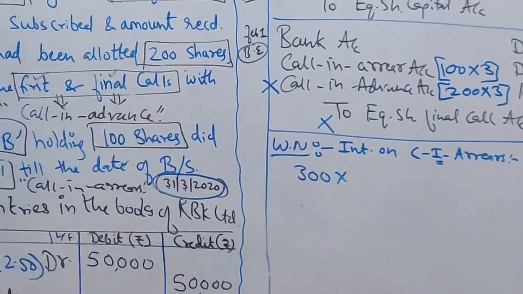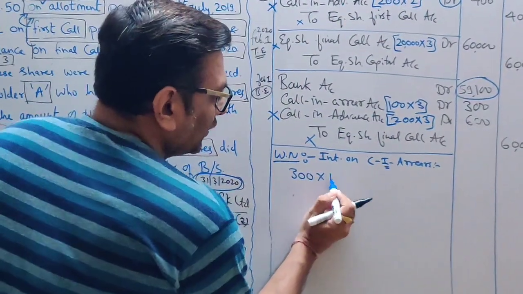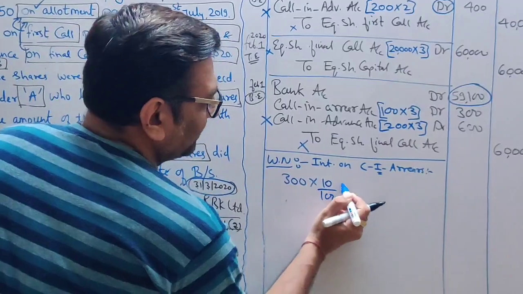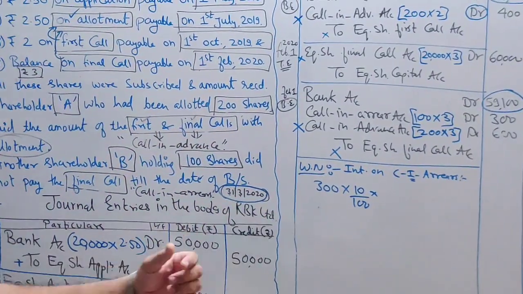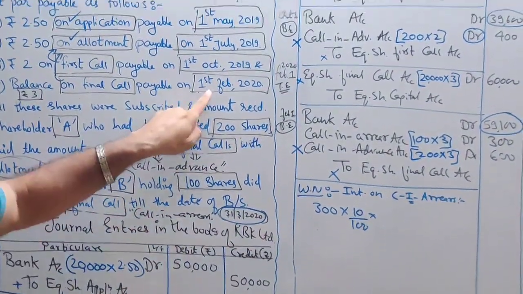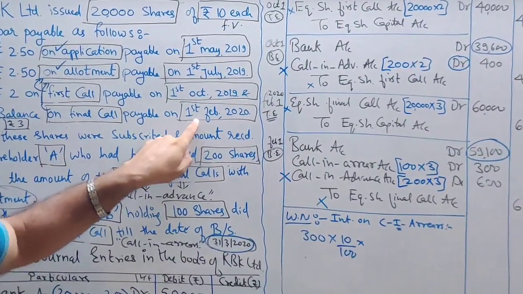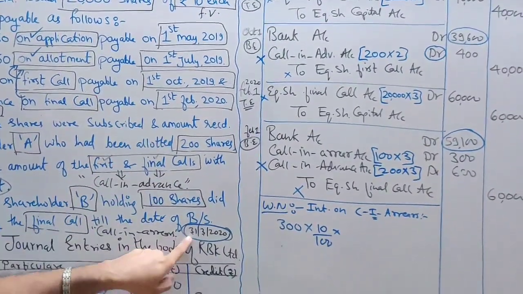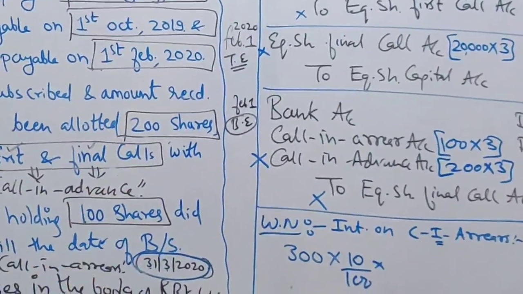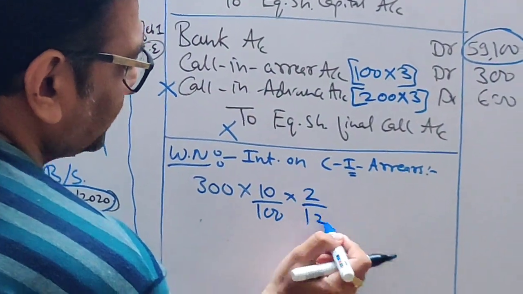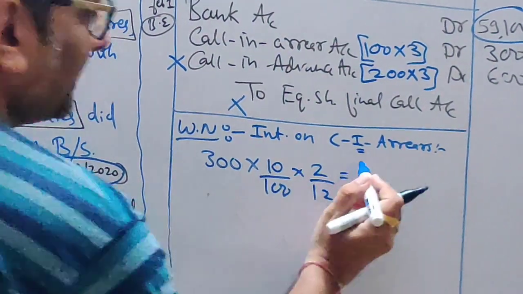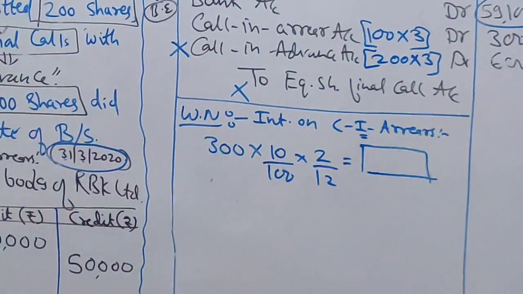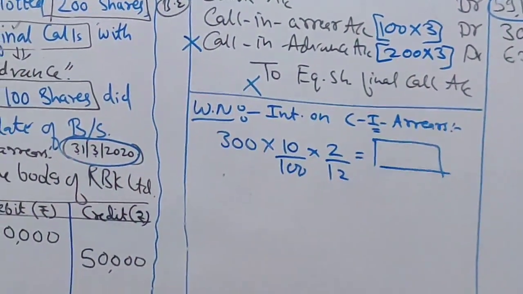What does the Companies Act rule say? On arrear you will charge interest at 10%. And what time period will you take? The final call was made on 1st of February and he didn't pay till 31st March. So 2 months of interest. So this will be your interest amount which is receivable.